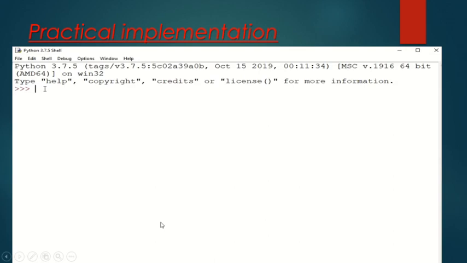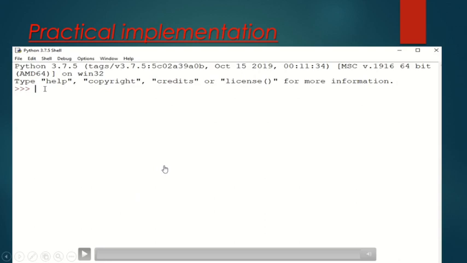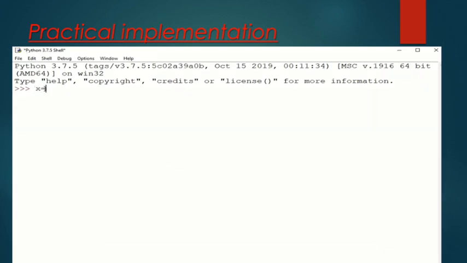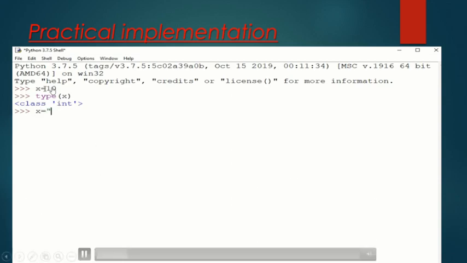So let's see how we can practically implement these concepts. In this practical session, we'll see how we can use type conversion, converting one type to another type. Here we have taken one variable x, which has value 10. You can check the data type of this variable by using the type function.